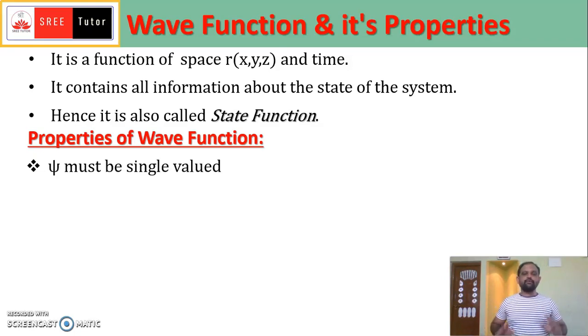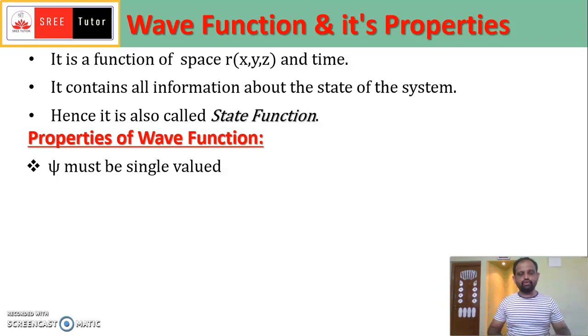One is that the wave function must be single valued. I said that the wave function depends on space and time. As the time changes, as the spatial variables x, y, z change, psi also changes. But for the same value of x, you won't get different values of the wave function.